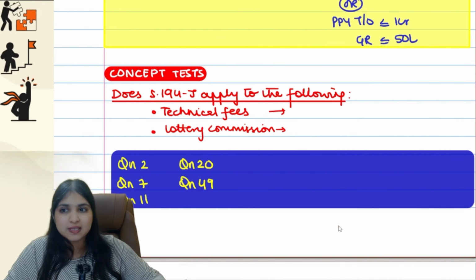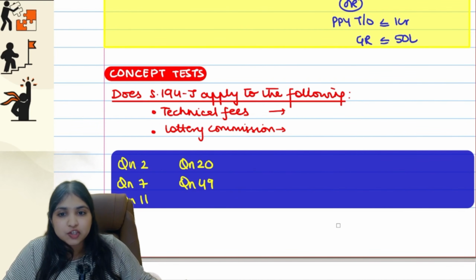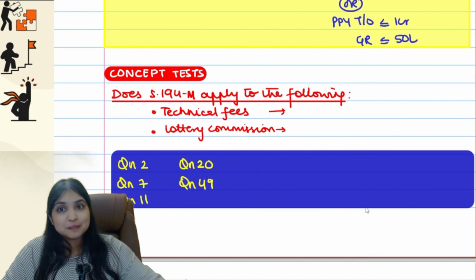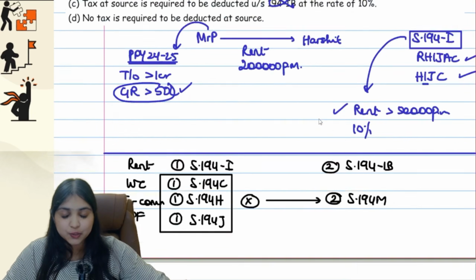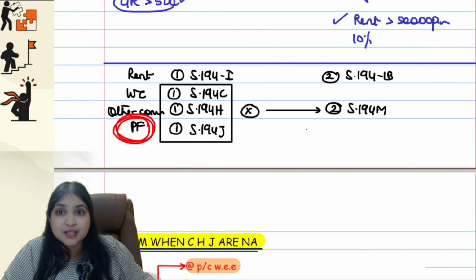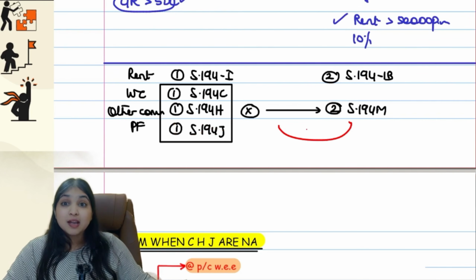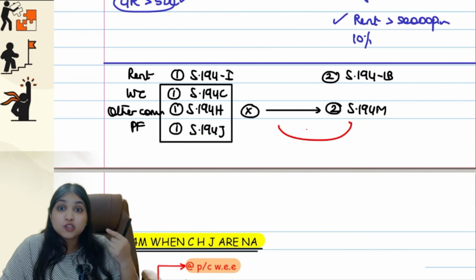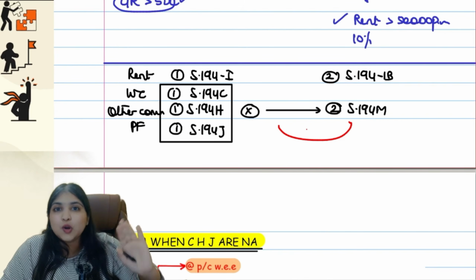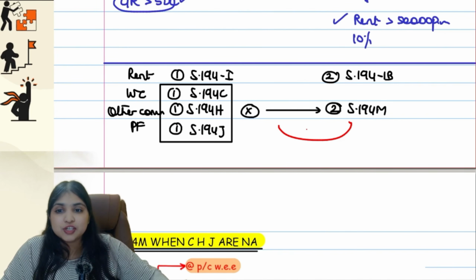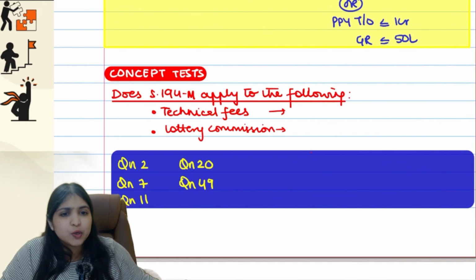Answer one small concept test. Does section 194M apply to the following? Will it apply to technical fees also? No, guys. Here itself I told you, only professional fees. If 194J is not applicable, you will come to 194M. In 194J, there's technical fees, royalty, non-compete fee, all that will not come to 194M. Only professional fees, guys.